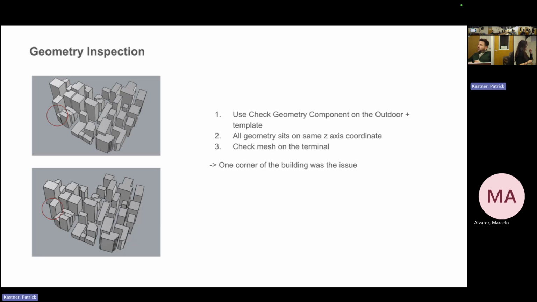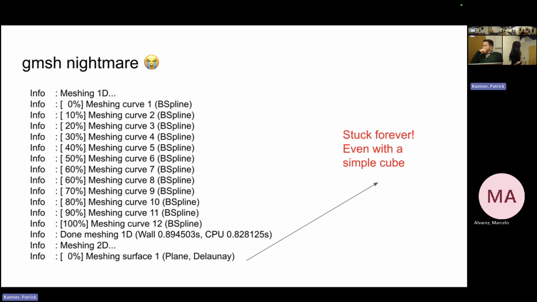So I did some geometry inspection. First I used the check geometry component in the template. It's not that detailed, but it still checks whether things are too close or not. Also, all the geometry, of course, has to sit on the same z-axis coordinate. Then at the end, I ran a check mesh in the terminal, and that's how I figured out that tiny edges and weird corners were the problem, and I fixed them.